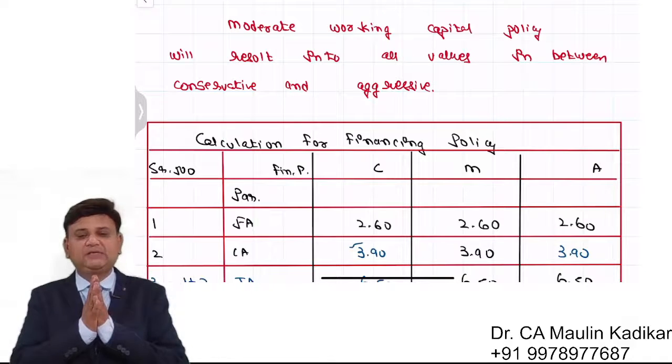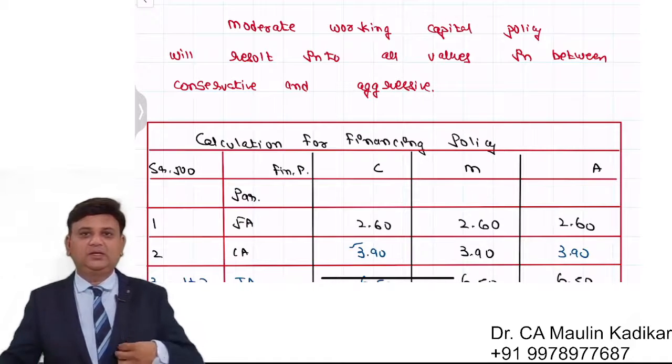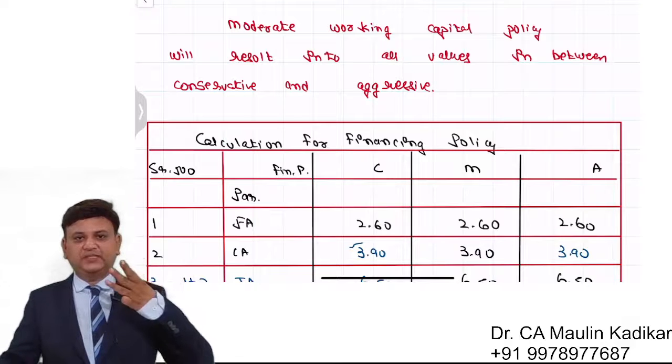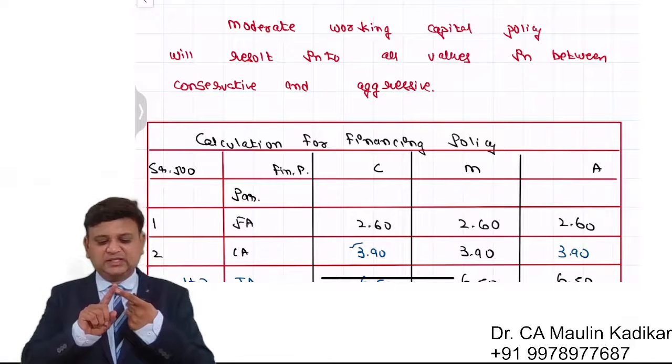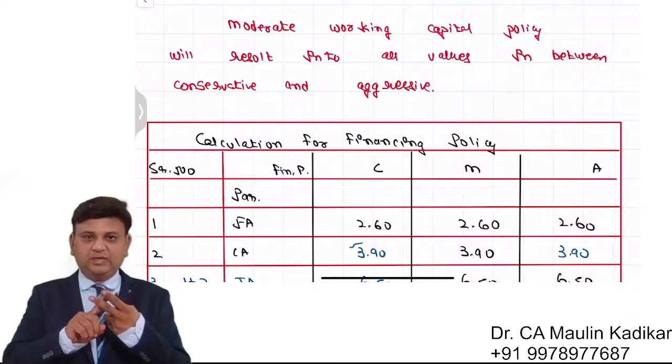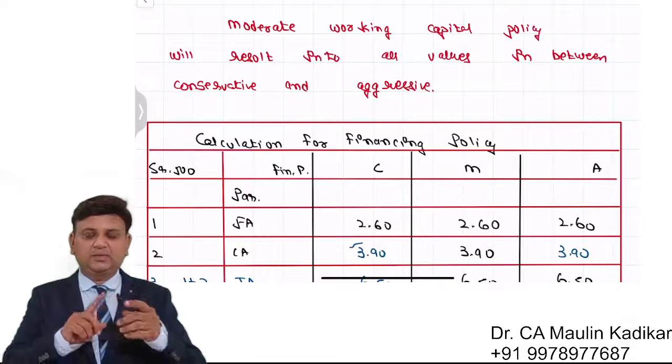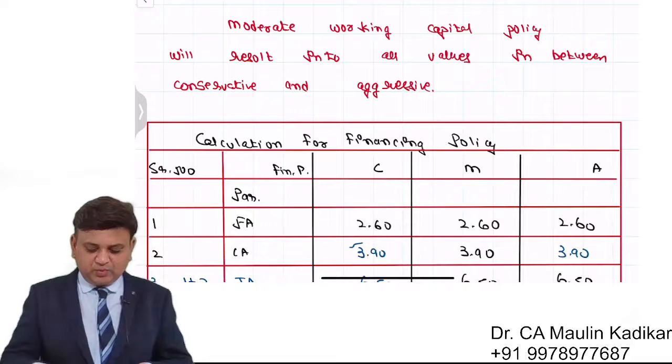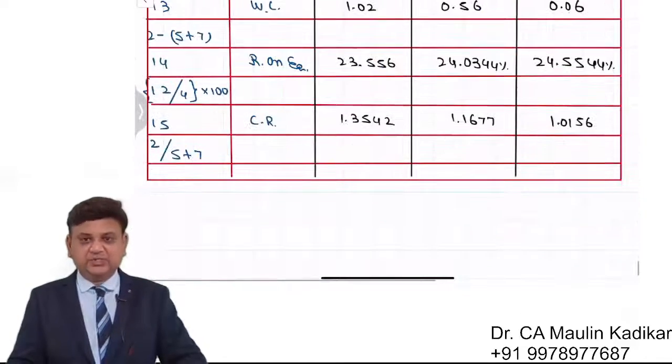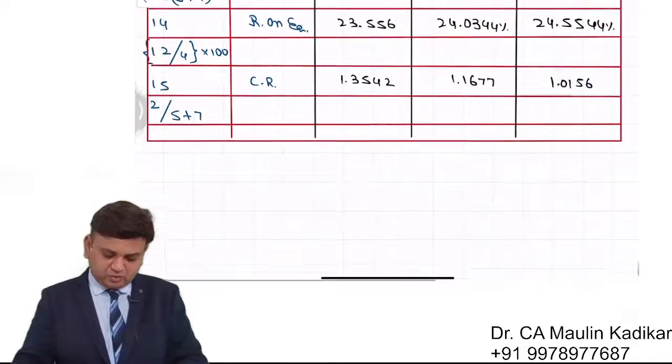Now we have a discussion with respect to the financing policy. Basically, there are three financing policies that we have. One is aggressive, second is moderate, and the third is conservative. Dear students, what will happen in each of the case? That is what I just discussed with you before I dictate a note to you.